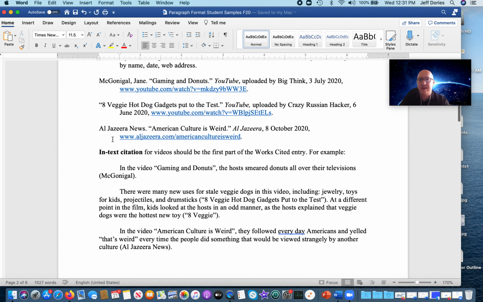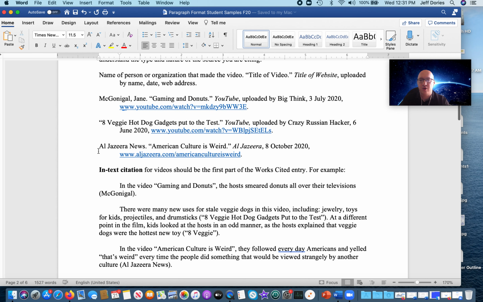In this case, in the name of person or organization, it's Al Jazeera News, which is probably similar to what you guys will be using. Then the title, then you put the website, Al Jazeera, there, and if there wasn't a name of a person who uploaded it, then you just leave that out, and you put the date and the website.